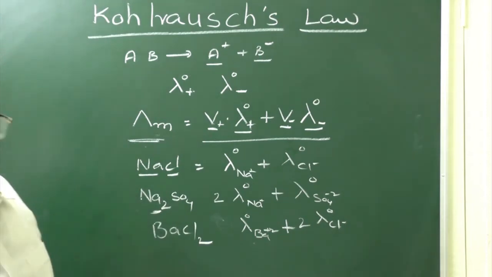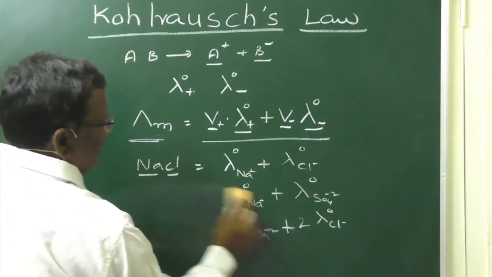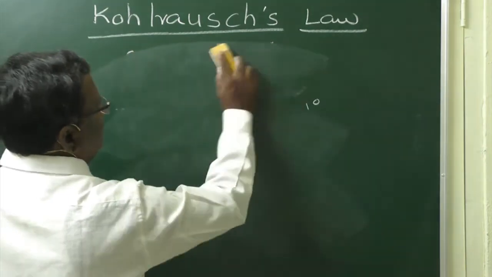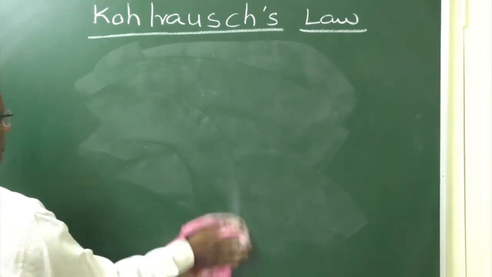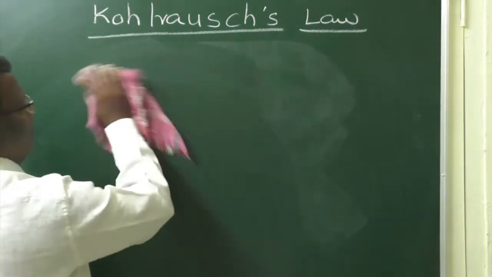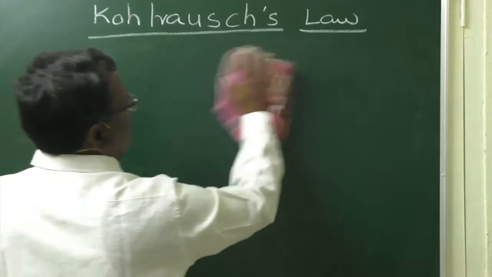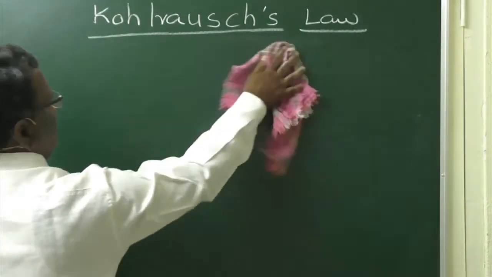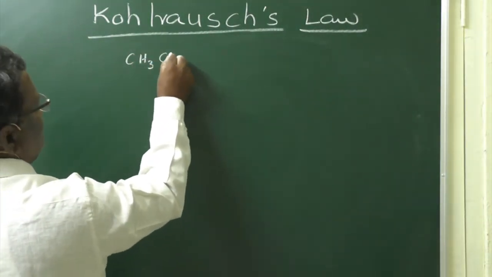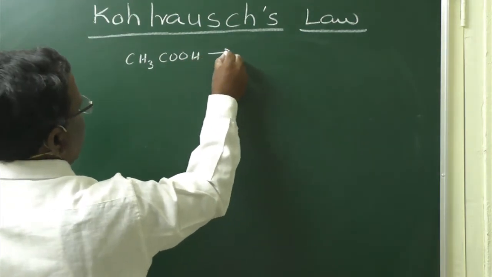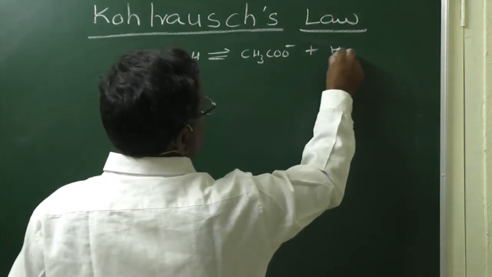In case of weak electrolytes, we are unable to get this molar conductivity at infinite dilution. In an alternative way, we are going to calculate the molar conductivity by using the Kohlrausch law. For example, if you take CH3COOH, its constituent ions are CH3COO minus and H plus ions.